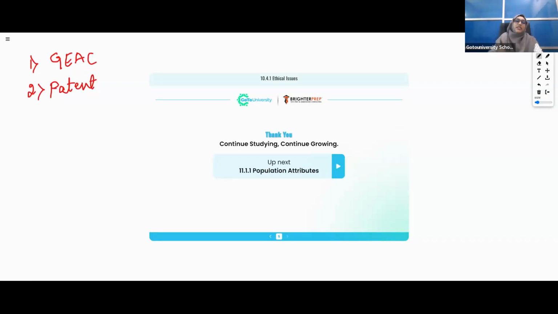Then we studied about patent. So what is this patent? Exclusive right granted for any invention by a person. If a person is doing any invention, then he will be getting an exclusive right for that particular invention. That is called a patent. Okay. So some developed countries, I said, have given biopatents for products that people of developing countries have already been using since very, very long back.